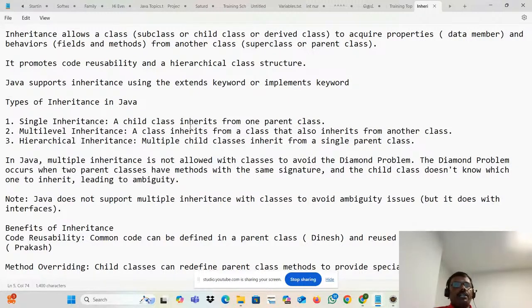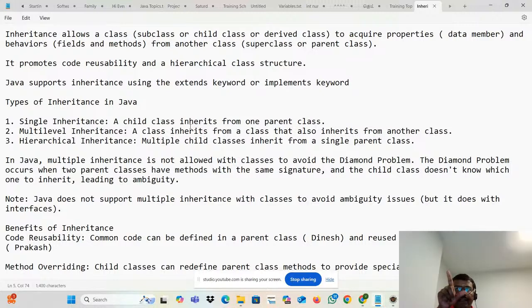What about multi-level? Multi-level means Dinesh is here, Prakash is here, Venkatesh is here. Dinesh is sharing the code with Prakash, and Prakash is sharing the code with Venkat. It's multi-level. One person sharing with another person, sharing with another person: A to B, B to C, C to D. That's multi-level.